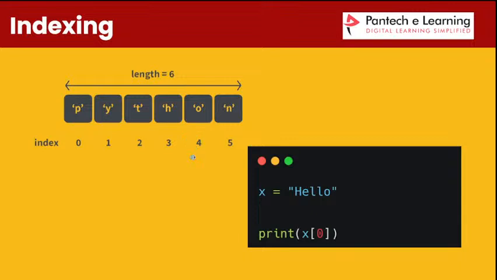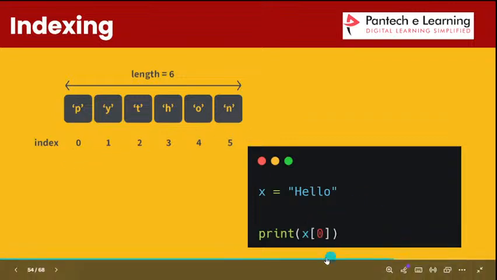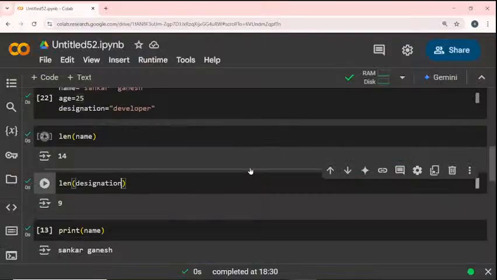The index value starts from 0 and goes up according to how many characters there are. How can we use this index? If I mention my variable name and pass a particular index value, in this example 0 means H will be executed, and changing it to 1 means E will be executed. I will show an example for this also.